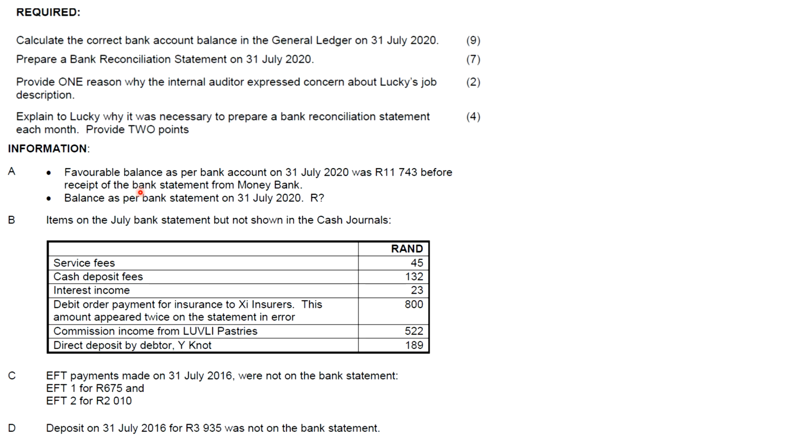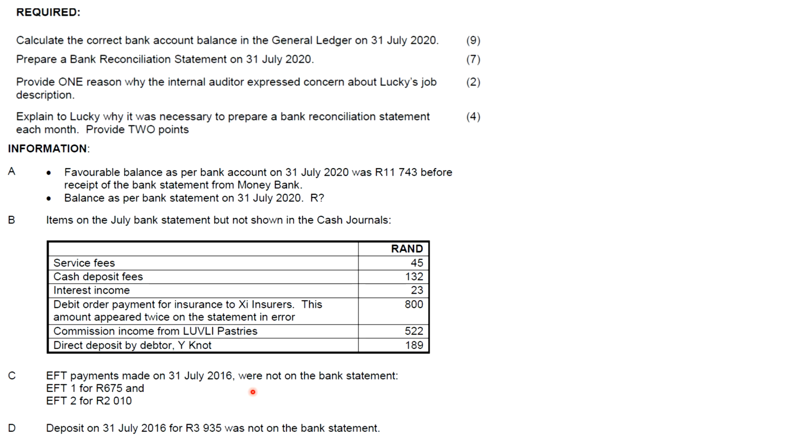Then we are given items that were in the bank statement but were not shown in the cash journals. That means these items were recorded by the bank but we omitted them. So we are going to fix the error in our journals or in our bank account. Then information C, these are amounts that were recorded by us but not by the bank. That means the bank omitted these transactions. So we are going to record these transactions and we're going to fix this in the bank statement. That's the same also with information D. We're going to fix it in the bank statement.